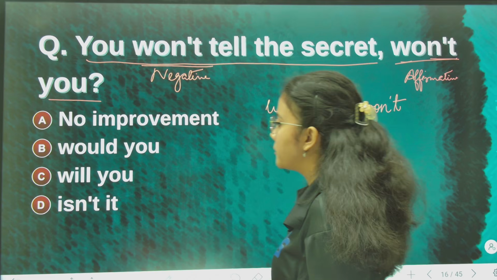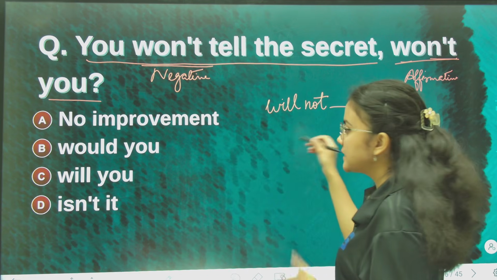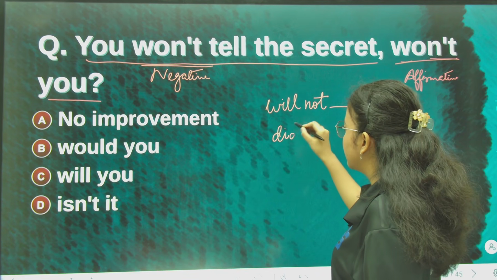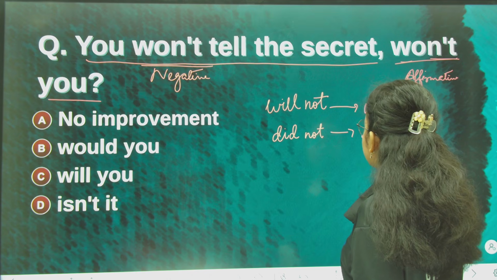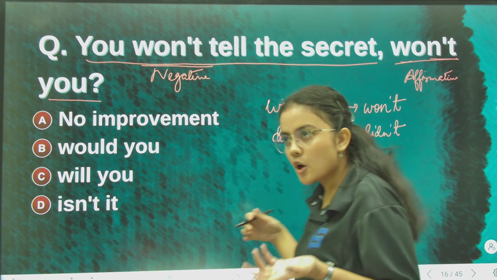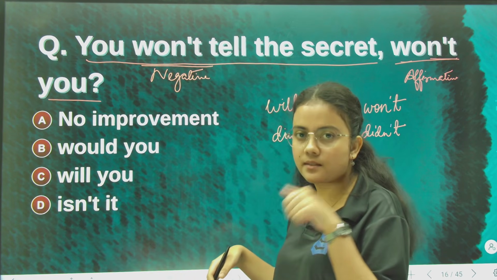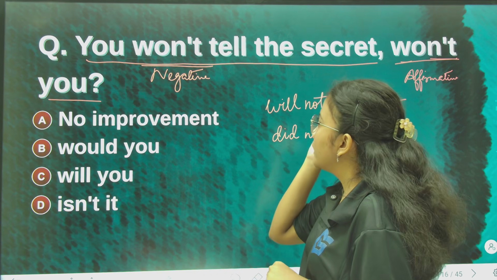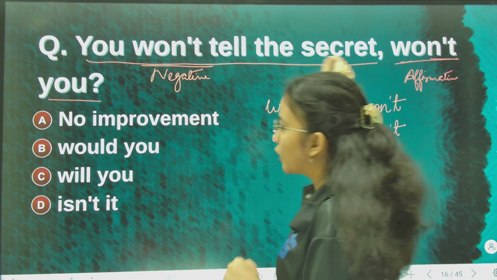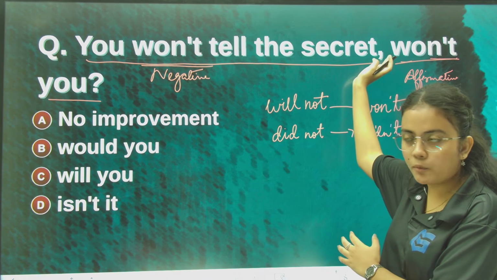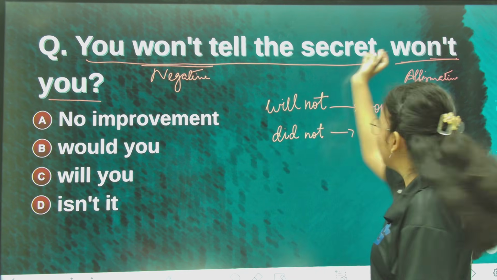When we write the short form of "will not", we write "won't", just as "did not" becomes "didn't", "does not" becomes "doesn't", "is not" becomes "isn't", "are not" becomes "aren't", or some write "ain't". So "you won't tell the secret": since this is negative, the question tag should be affirmative. If the statement were affirmative, "you will tell the secret", then "won't you" would have been correct.